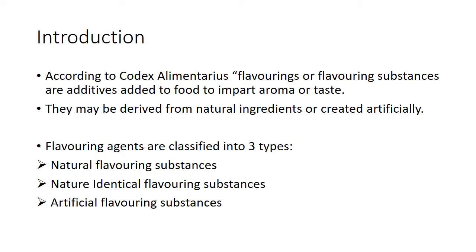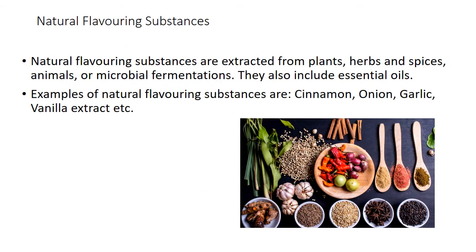First, let us learn what natural flavoring substances are. Natural flavoring substances are extracted from plants, herbs, and spices, animals, or microbial fermentations. They also include essential oils. Some examples of natural flavoring substances are cinnamon, onion, garlic, vanilla extract, etc.